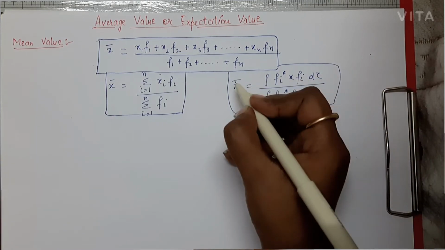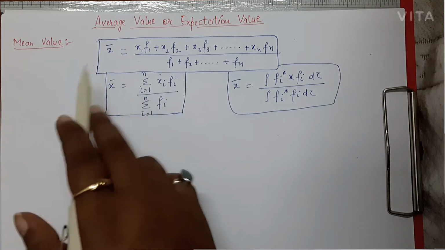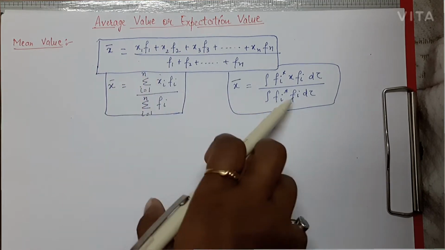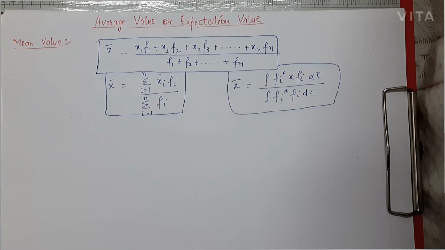Basically I wanted to clarify what is mean value and how we can show mean value using this formula and this formula. You will understand these once we start with the average value topic. So now we will start with what is average or expectation value.